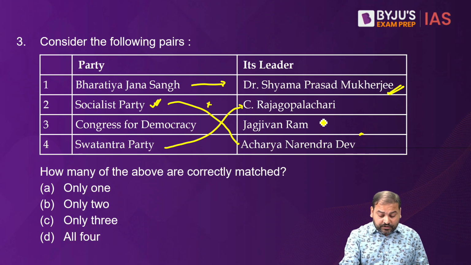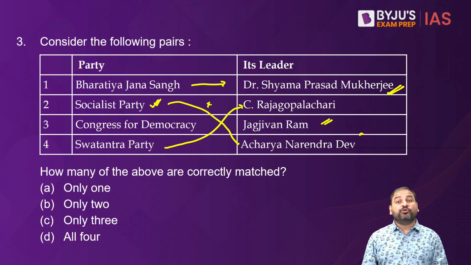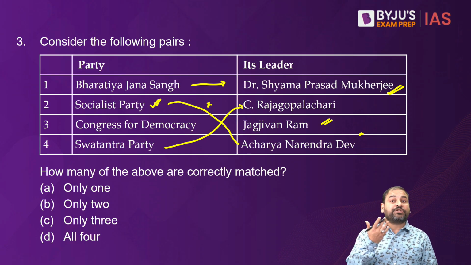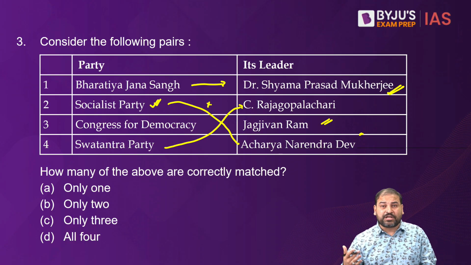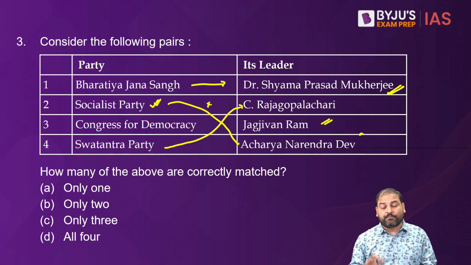Last comes Congress for Democracy. That is mentioned under Babu Jagjeevan Ram, a very tall leader. He was a minister in Jawaharlal Nehru's interim cabinet before independence, and after that was the defense minister and remained the deputy prime minister, a great man.